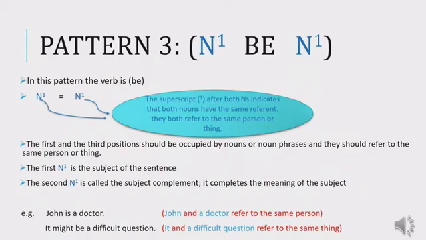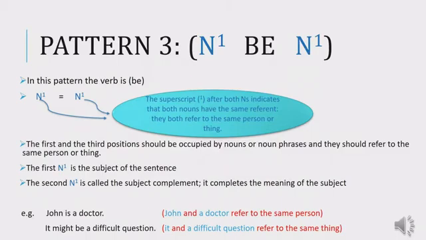Look at this example. John is a doctor. In this sentence, is is B. John is N, which is the subject of the sentence. A doctor is another N. John and a doctor refer to the same person. We are talking about the same person, about John, who is a doctor, and a doctor who is John.